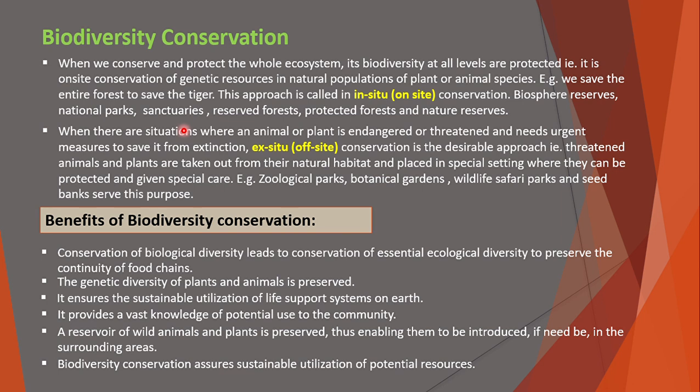But maybe because of diseases, climate, any type of natural hazards, or man-made causes like poaching, if some particular species becomes endangered and can go extinct, then to save that particular species, it will be taken out from its natural habitat and kept in a special area where it can survive and be saved for the future. So these are called ex situ conservation.